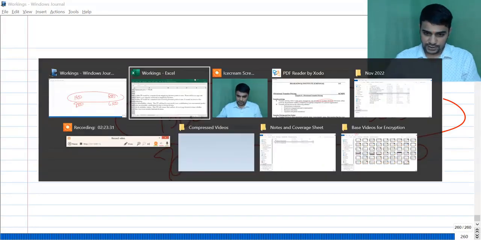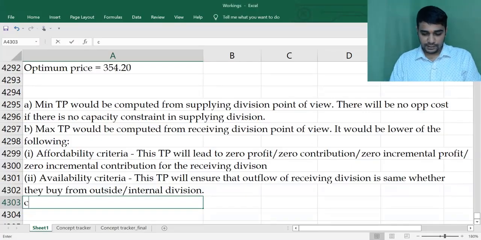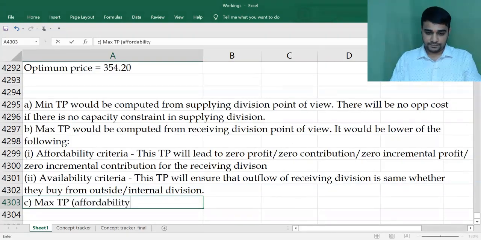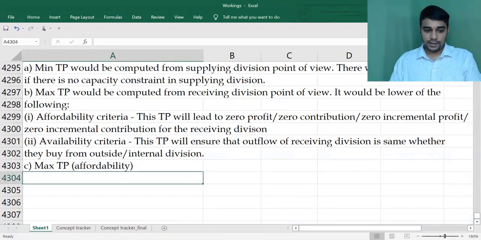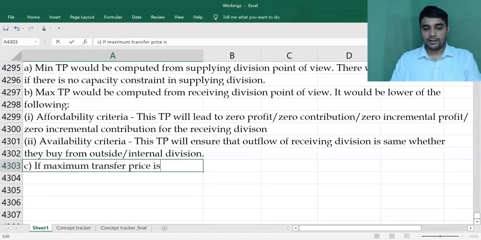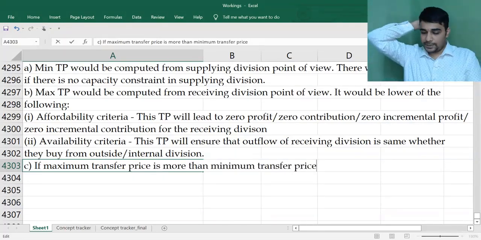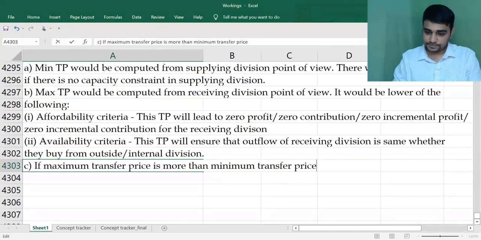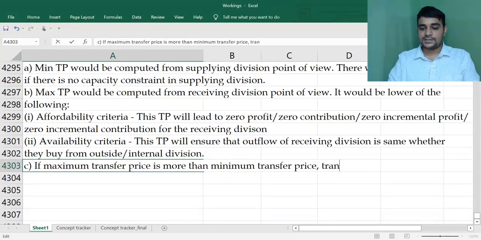Now next point: maximum transfer price, in bracket affordability criteria. Okay, first write this: if maximum transfer price is more than minimum transfer price, transfer is feasible.